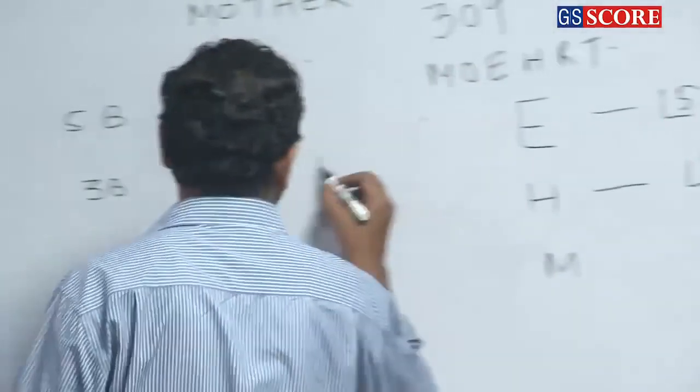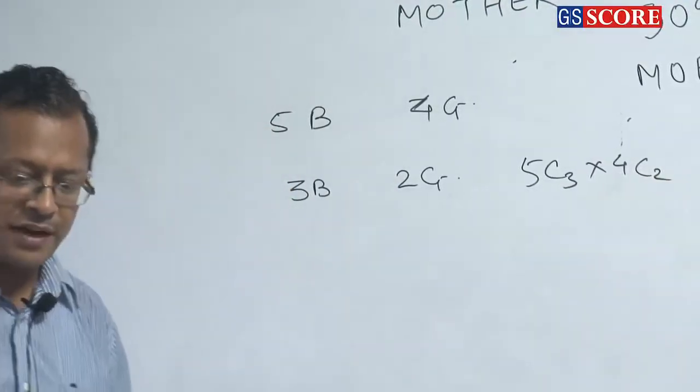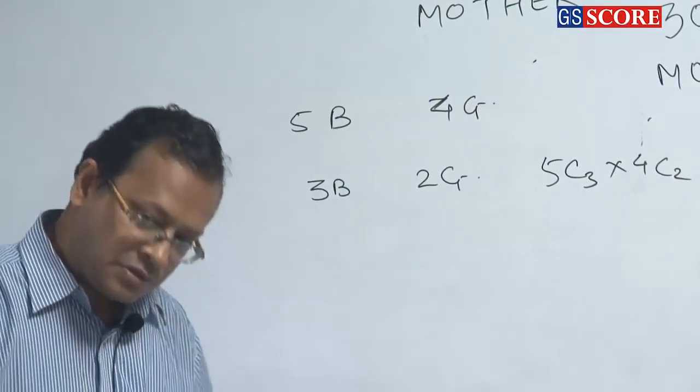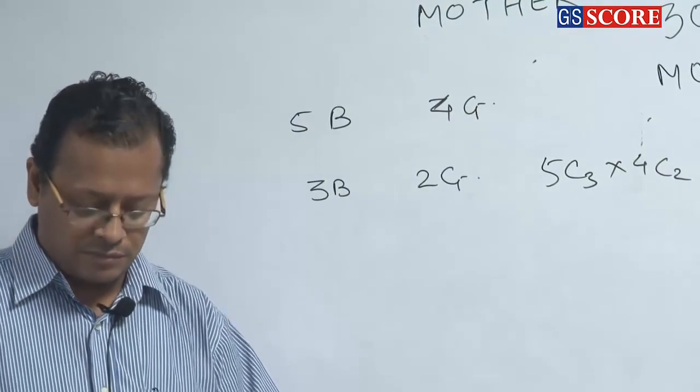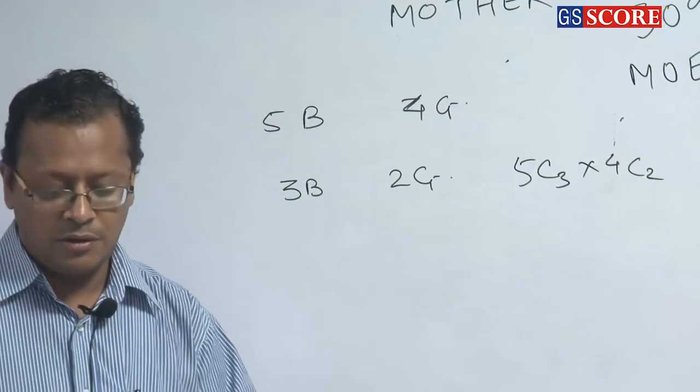5C3 into 4C2. 5C3 into 4C2. Clear or not? Okay.